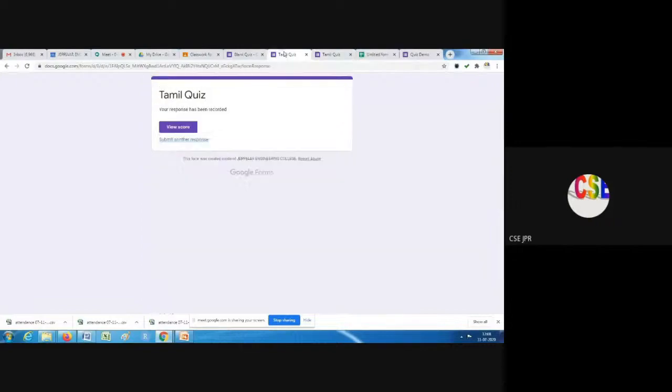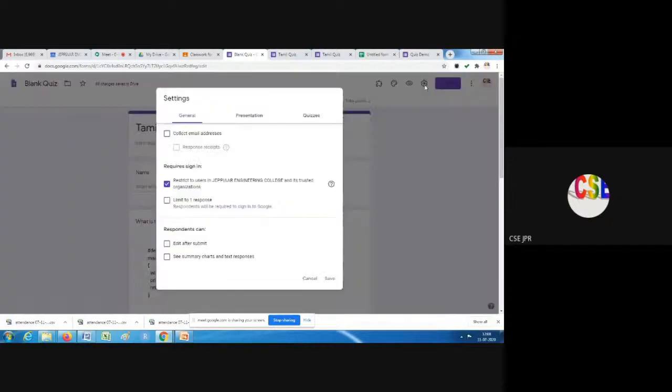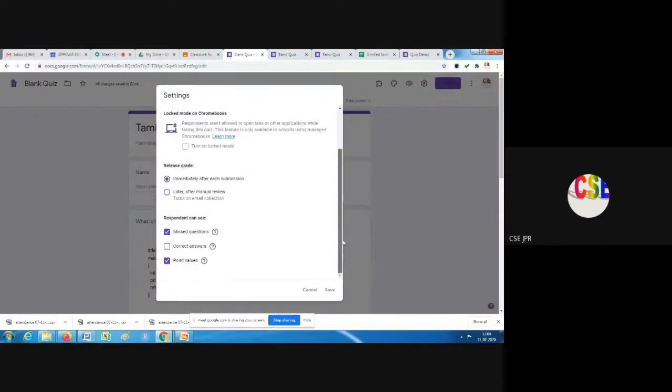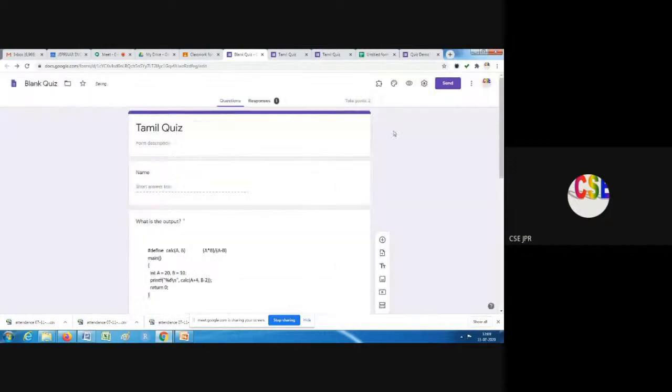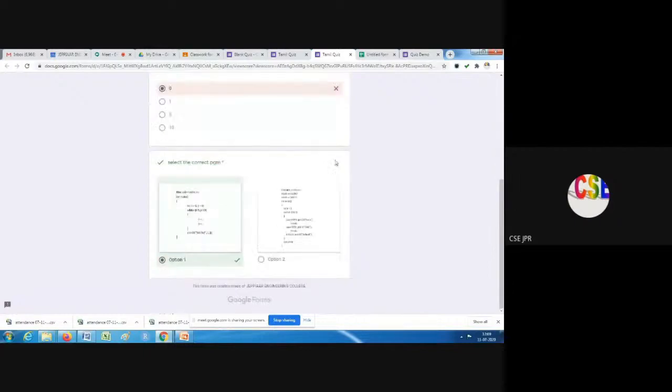So suppose I am giving a different weightage for different questions, so I don't want to display the weightage to the students. Okay, so what I do is I'll go to quizzes and select don't show the point values. Let me check this. See now the total points, how much they scored, that will be vanished, and for each question what the score is, that is not shown here.